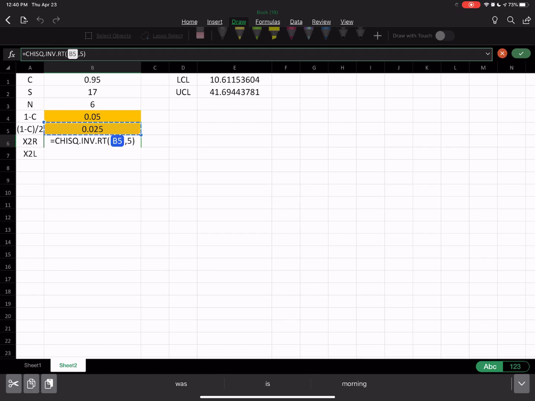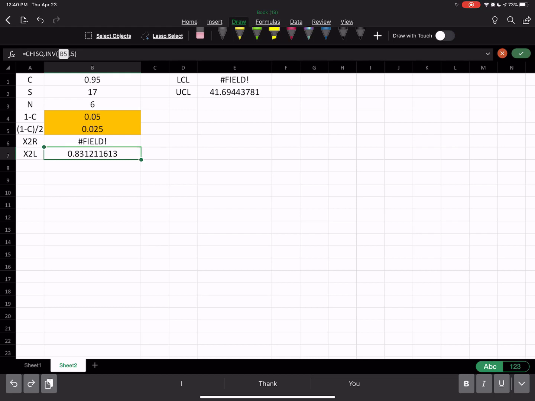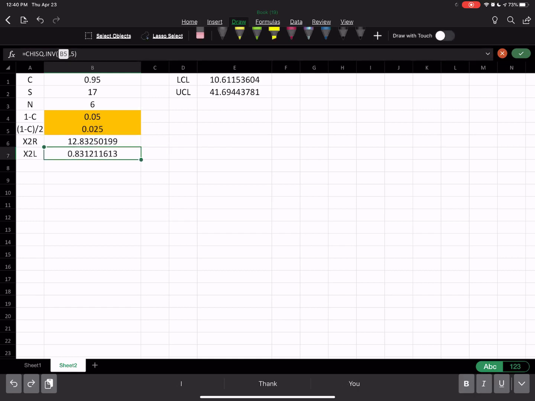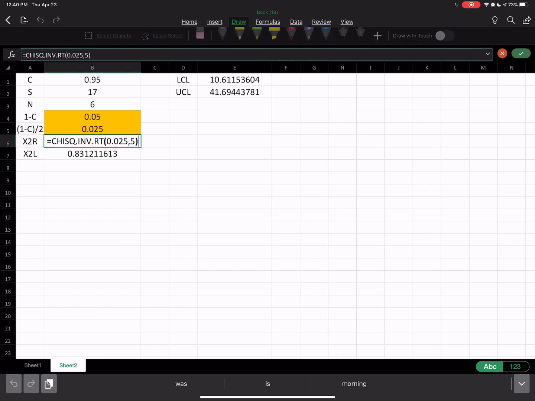So you could have just written 0.025 with n minus 1, which is 6 minus 1, which is 5 degrees of freedom. Oops, it didn't like it, I forgot to delete the B5. There you go. So either you type B5 or you type the actual literal value, which is 0.025 in this case, and you get the same answer.